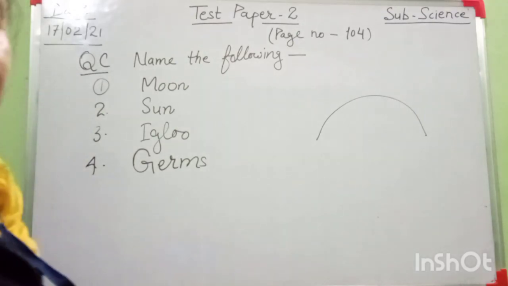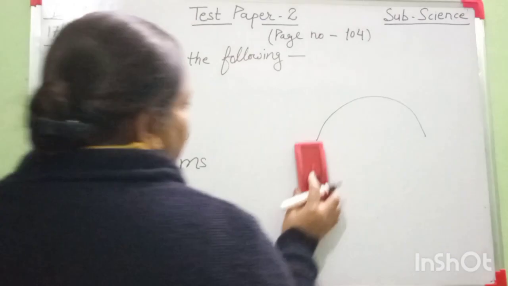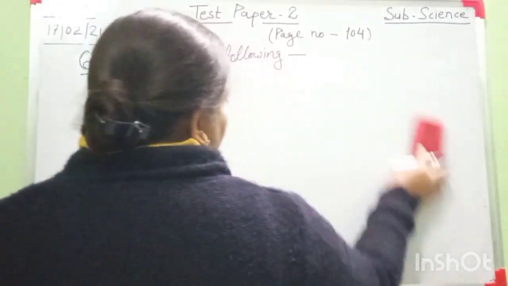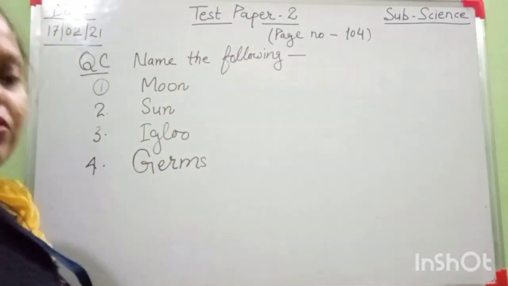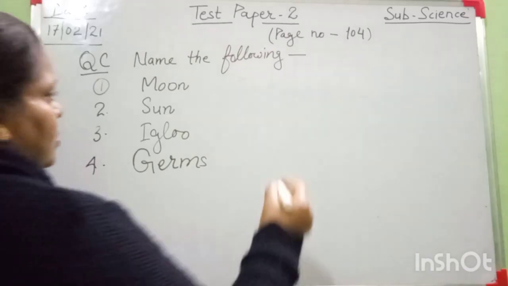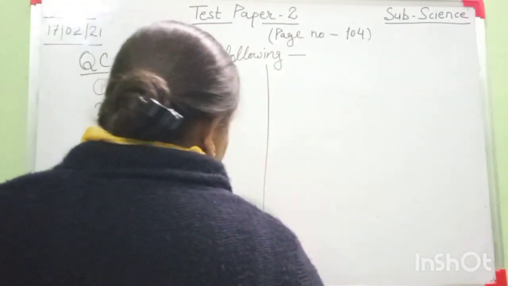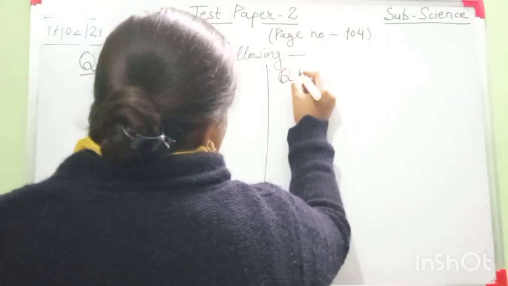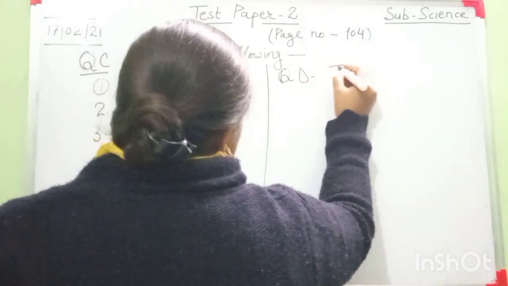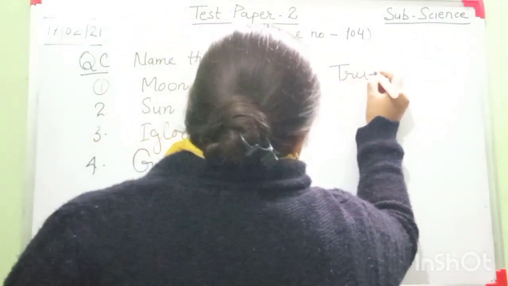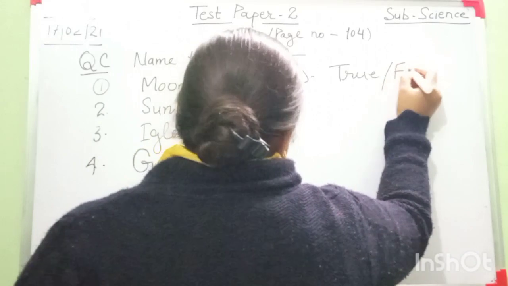Move to question number D. Question number D is true, false. T for true, F for false.